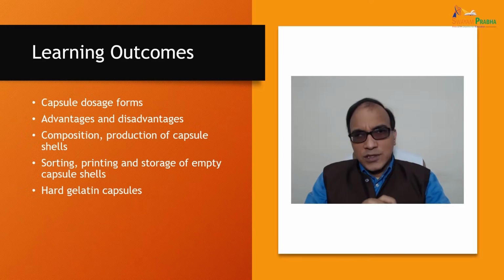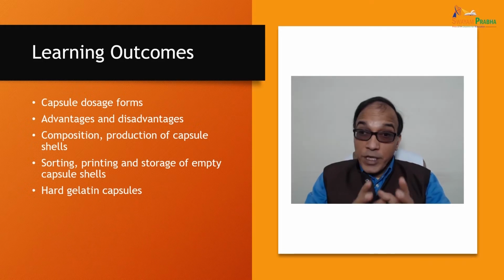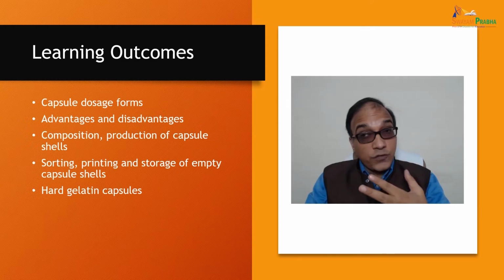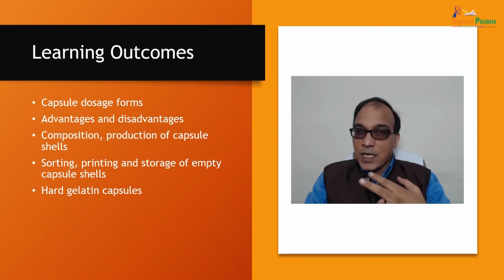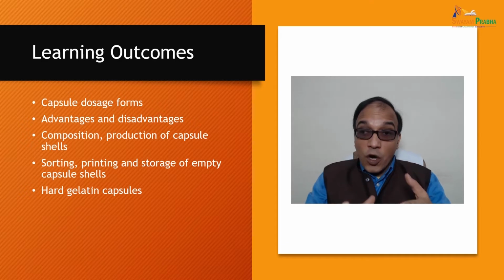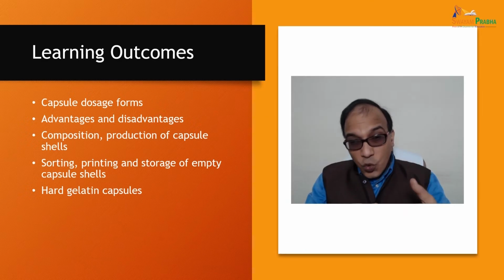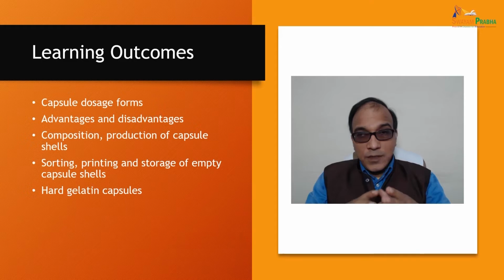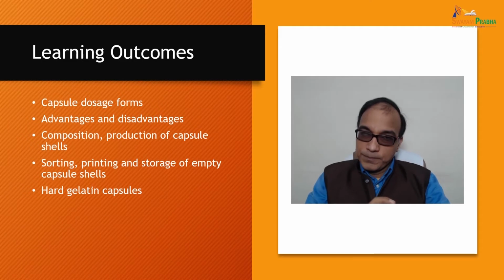After going through this lecture, you will be able to understand about the capsule dosage form. You will learn advantages and disadvantages of capsule dosage form, the composition and production of capsule shells, sorting, printing and storage of empty capsule shells, and then hard gelatin capsules.